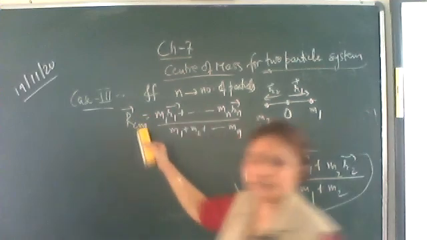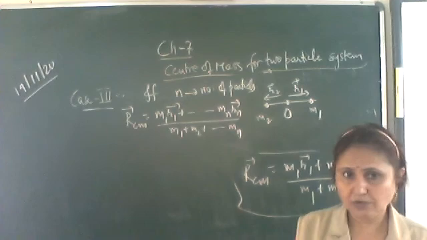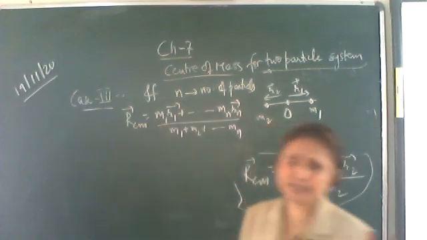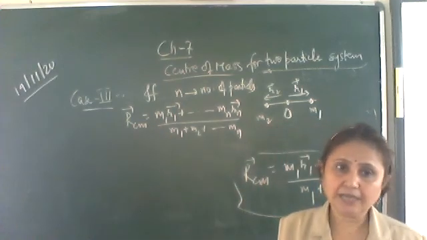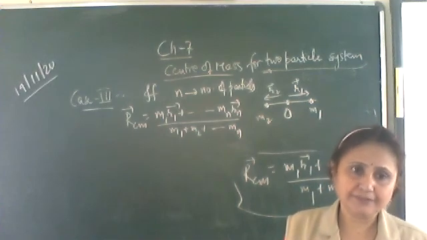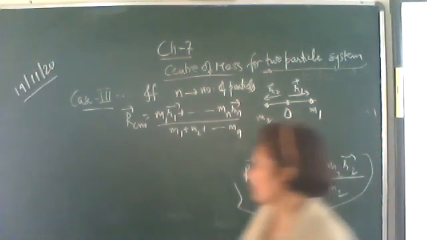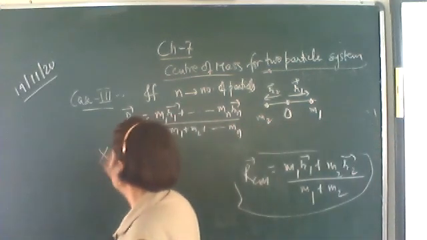Okay, if this position vector RCM is lying in the space, we can find its rectangular components. We can find its components along all the three axes. What will be the x component of center of mass?